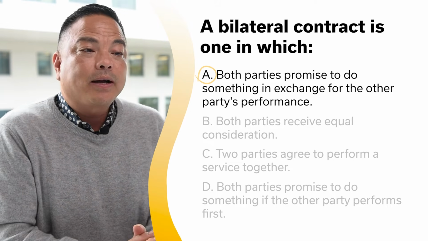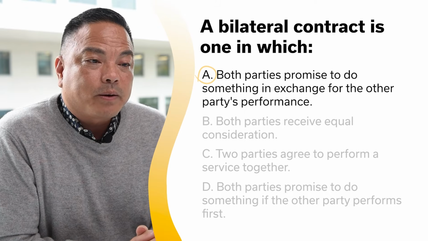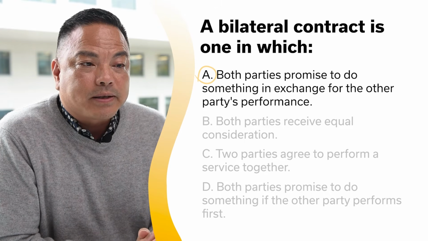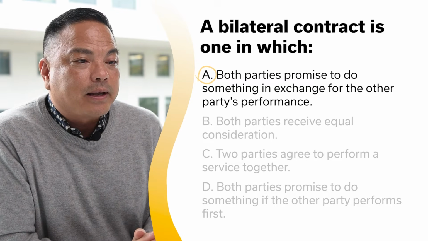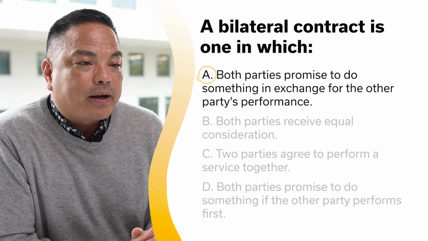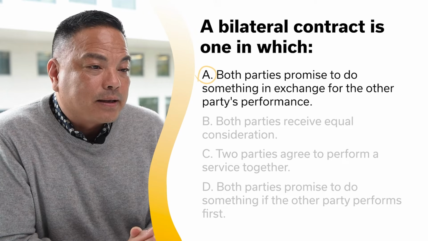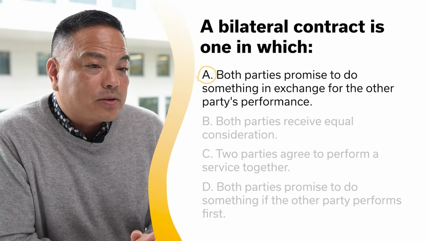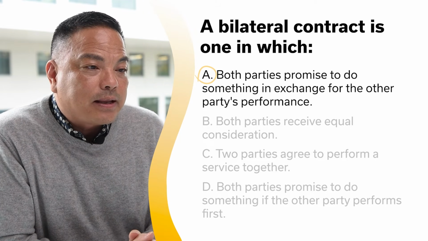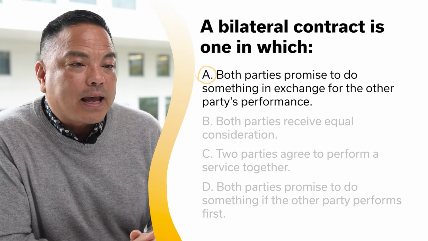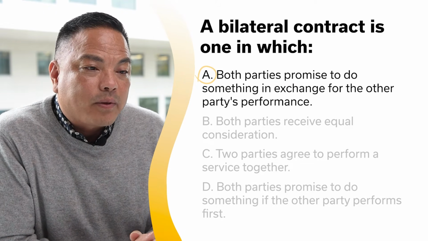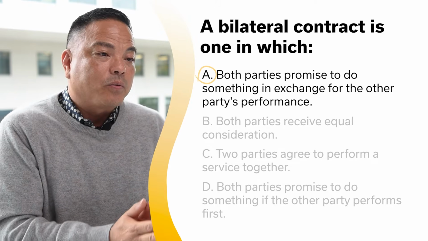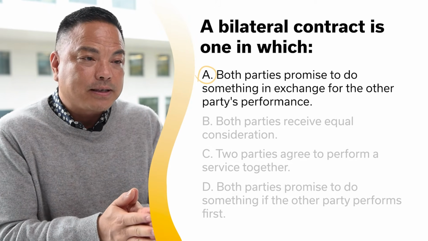A bilateral contract is one in which both parties promise to perform their respective parts of an agreement in exchange for performance by the other party. An example of a bilateral contract is an exclusive listing. The broker promises to exercise both diligence in the efforts to sell the property, and the seller promises to compensate the broker when and if the property sells. So remember what a bilateral contract is.